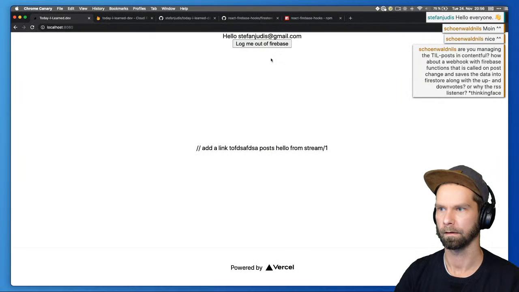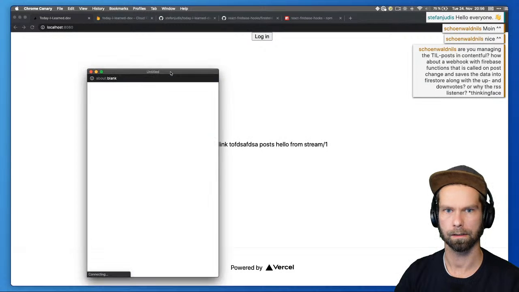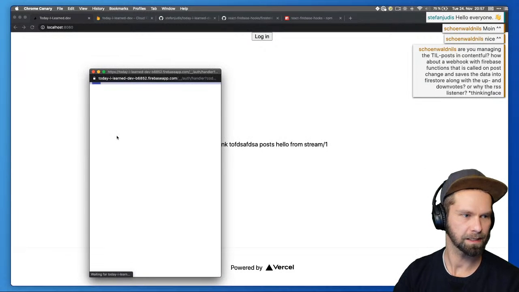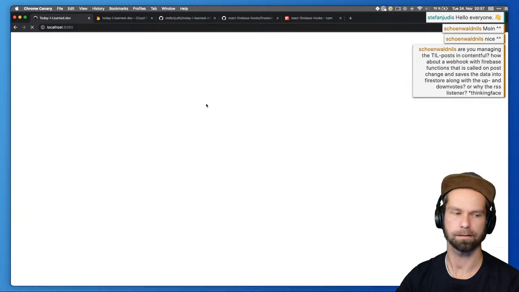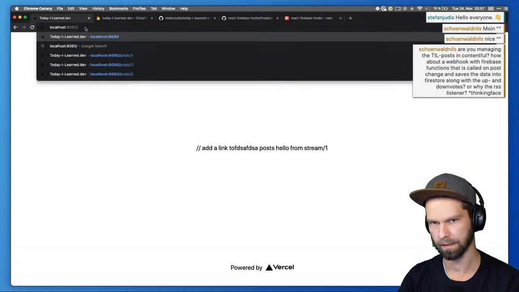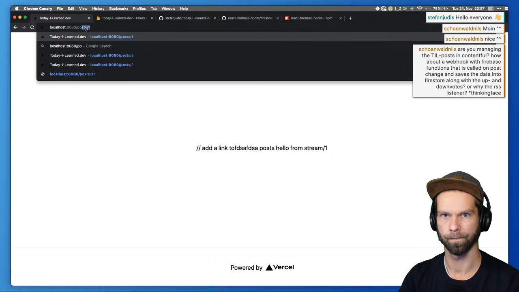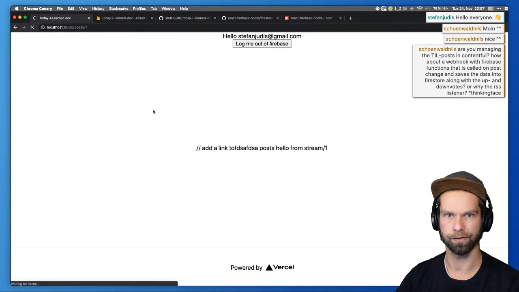Yeah. So I can log in and log out with Firebase. This should open a new window here. I think this is already pretty cool. So with this and a little bit of Firebase magic, what we already have is that people could authenticate to log in and out, and then people could submit their learnings on the new today-i-learned platform.